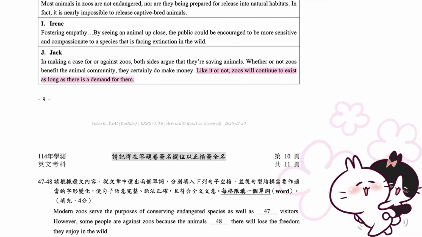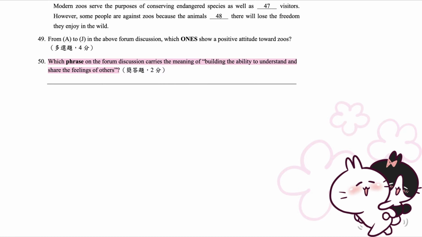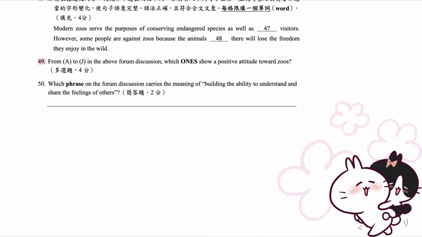50. Which phrase on the forum discussion carries the meaning of building the ability to understand and share the feelings of others? Short answer question, 2 points. 49. From A to J, in the above forum discussion, which ones show a positive attitude toward zoos? Multiple response question, 4 points.